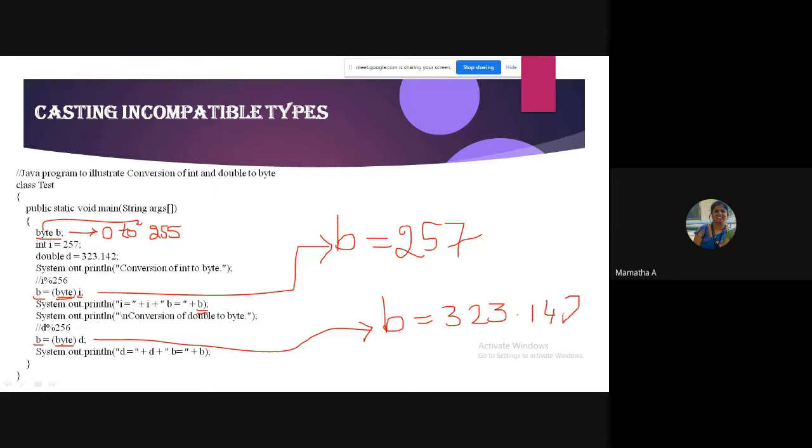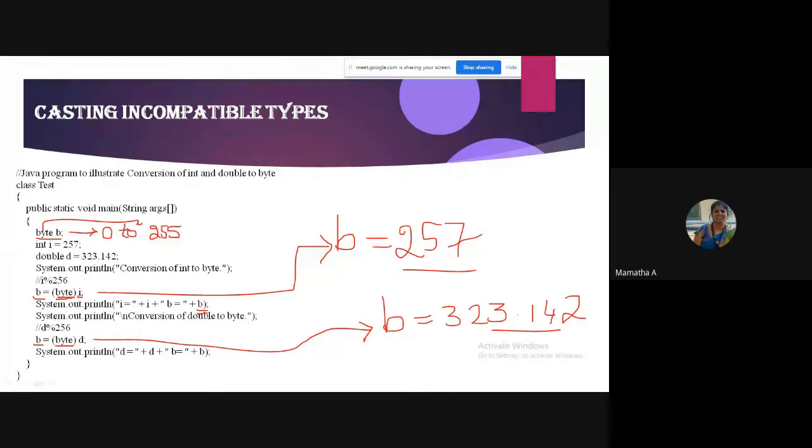323.142. Will B contain 257 and 323? Any idea? Will B contain the same or something else? I told you when we do explicit typecasting, there is what? Loss of data. So will it contain the same values, whatever is there in I and D?